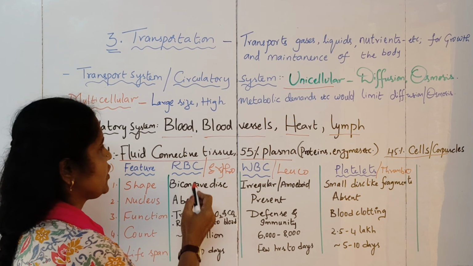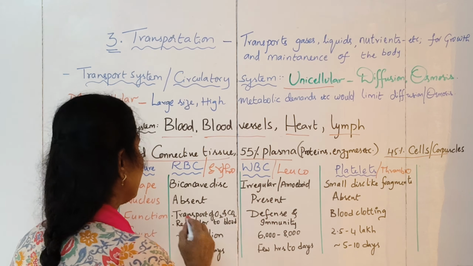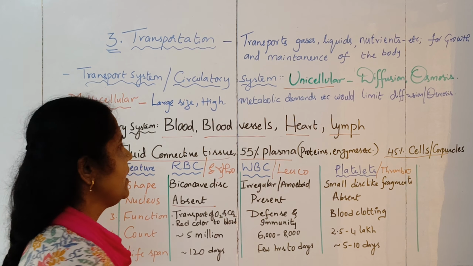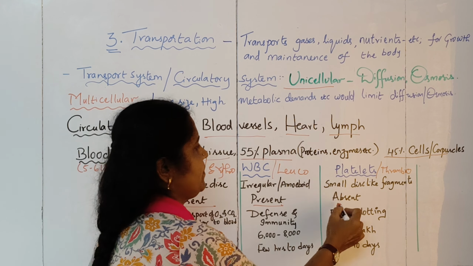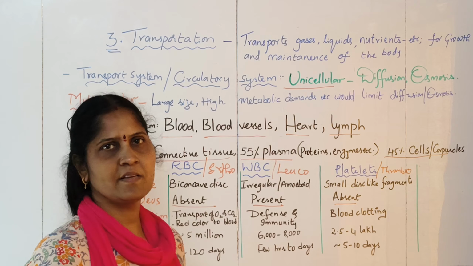Coming to the nucleus, you have to remember that RBC is the only mammalian cell which will not have a nucleus. So nucleus is absent in RBC. Then in WBC it is present, and in platelets, because these are fragments and not cells, the nucleus is obviously absent.